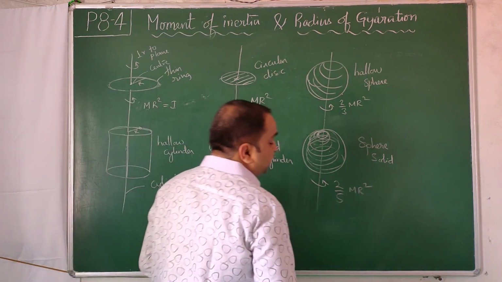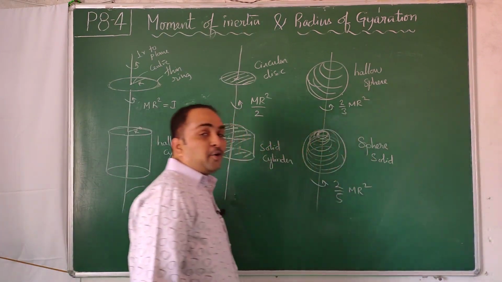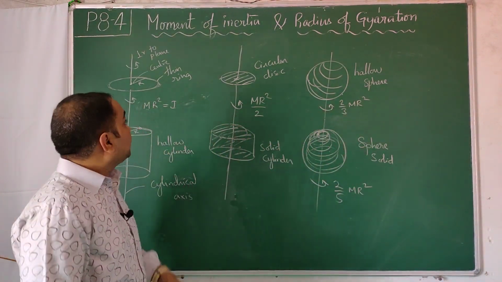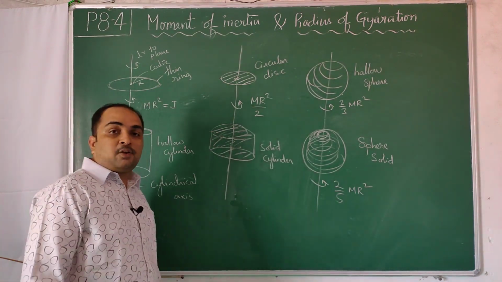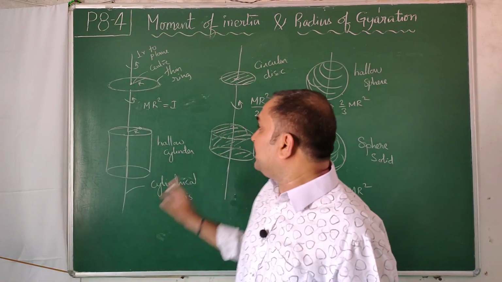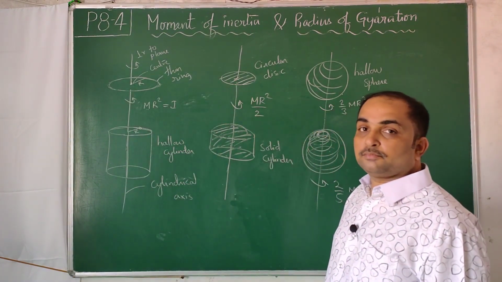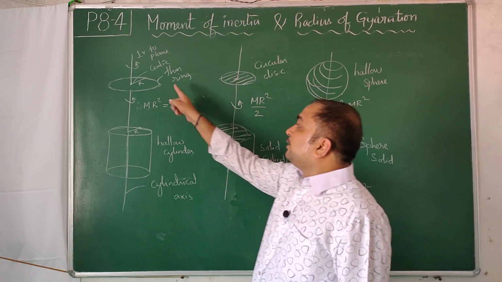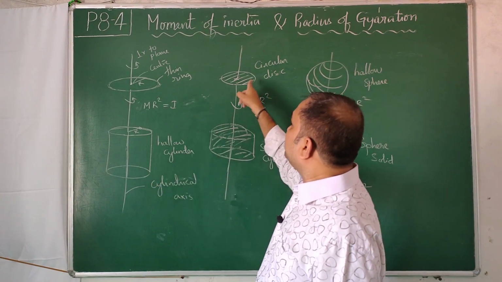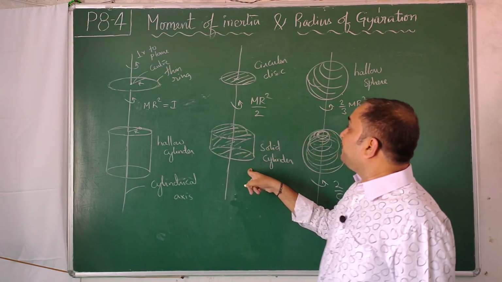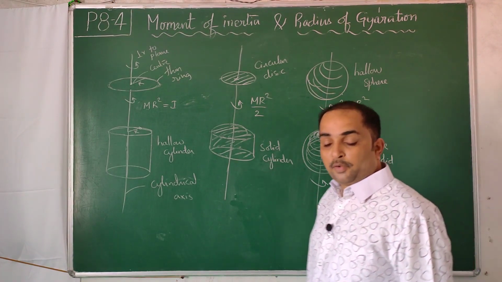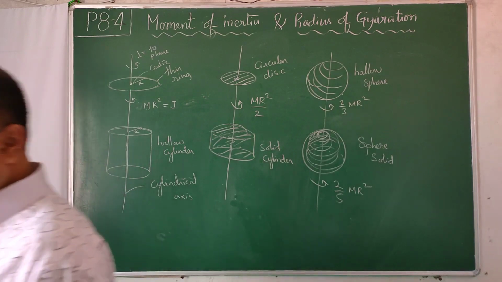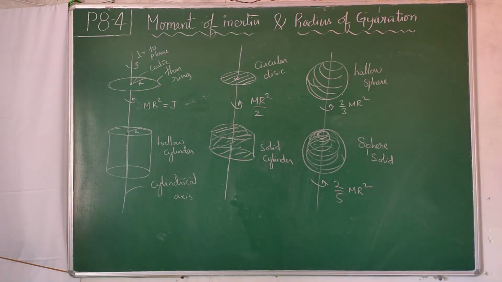So these are the objects whose moment of inertia you have to learn by heart. The reason is that these 5 out of 5 objects are capable of rolling from one place to another. There is a concept called rolling motion where we need all these formulas. Thin ring, hollow cylinder, thin disc, solid cylinder, hollow sphere, solid sphere. Two more are there, so a total of 8 we have to learn by heart. All of them are passing through the CM. Remember that.